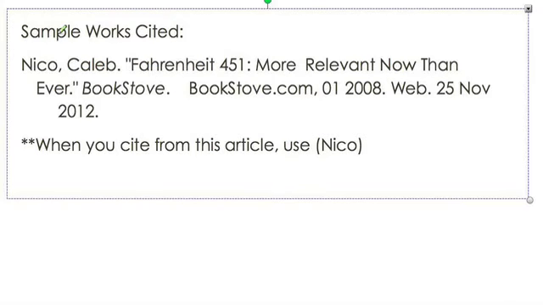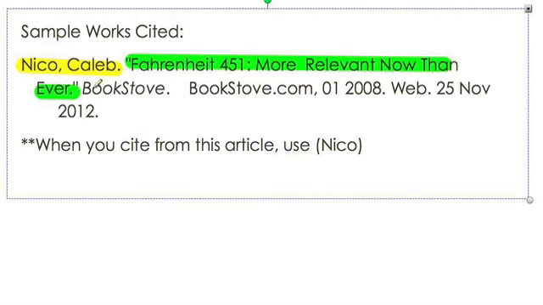So here I've got my sample works cited page, and I've got a variety of information in here, and it's all punctuated in a specific way. So the first thing we have is the author's name, Caleb Nico. Notice that as we spoke about earlier, the last name goes first and the first name goes last. Next we have the name of the article that we've read, Fahrenheit 451, more relevant now than ever, and it's in quotation marks as it is an article within a larger work. In this case it was a web article.